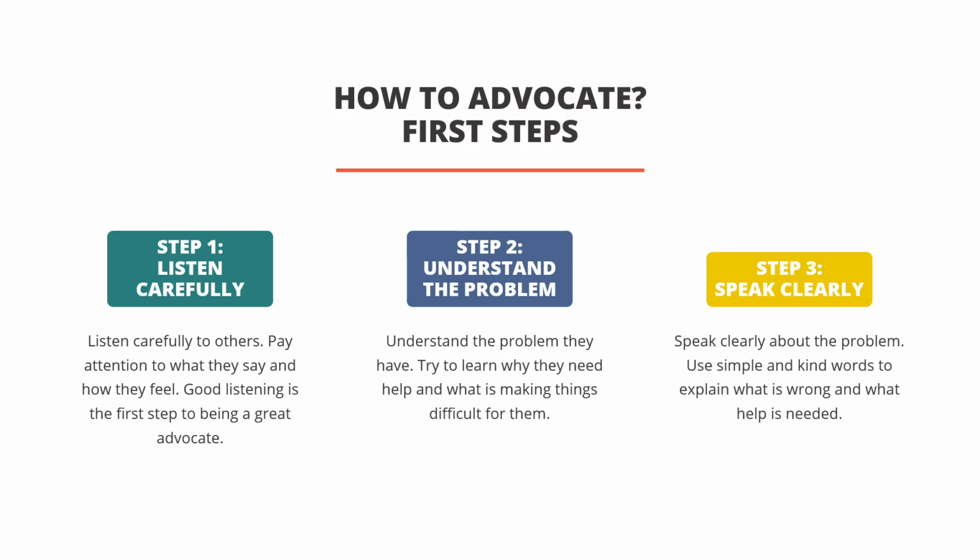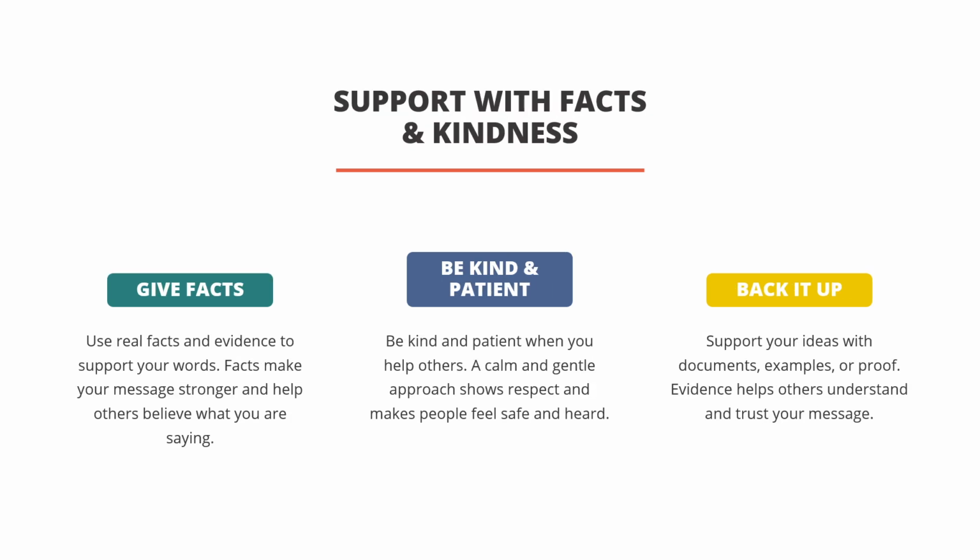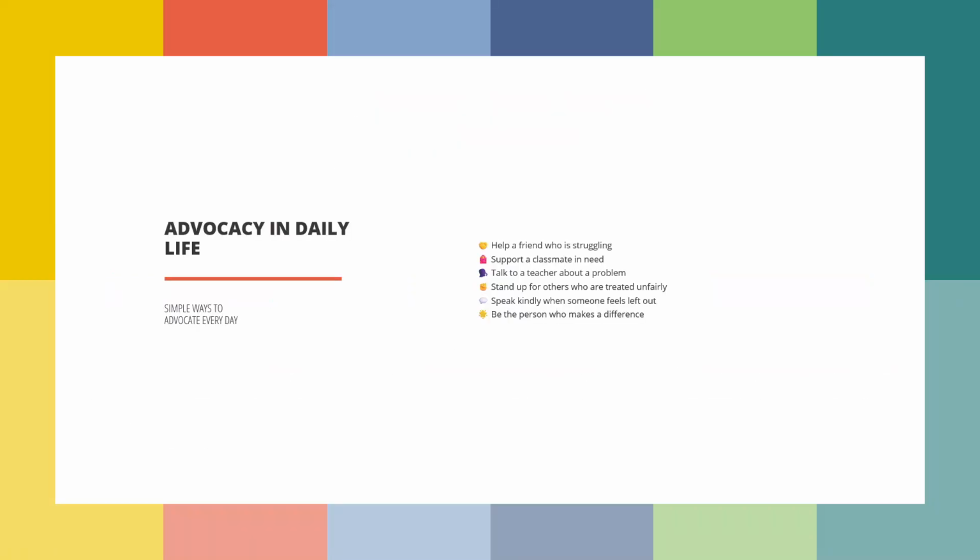First, listen carefully to others. Pay attention to what they say and how they feel. Second, understand the problem they have. Think about what is wrong and what needs to change. Third, speak clearly about the problem. Use simple words so everyone can understand.